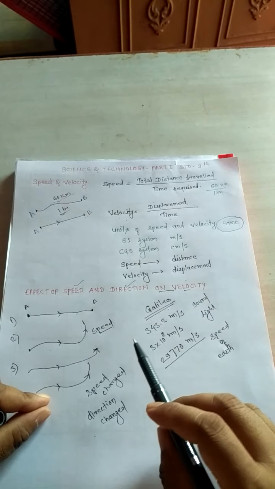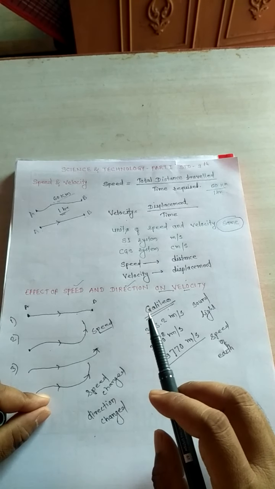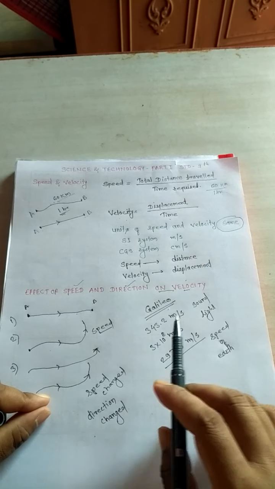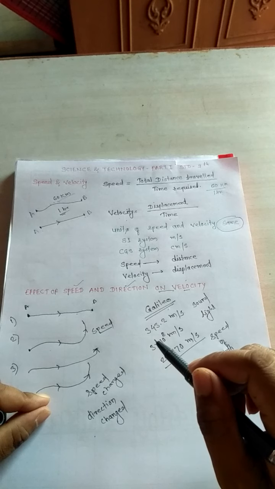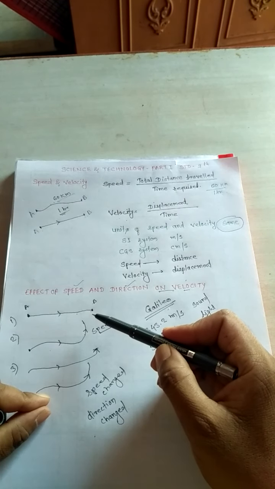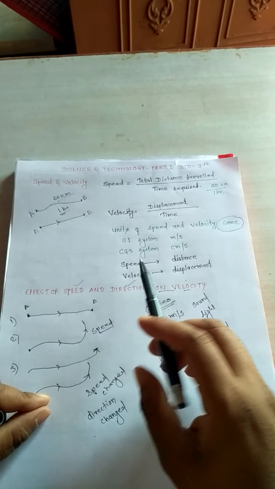Then what will happen? Changing the speed while keeping the direction the same, this is the first situation. You can say the velocity of the motorcycle, if its speed increases or decreases but its direction remains unchanged.